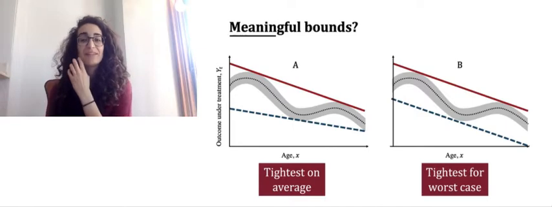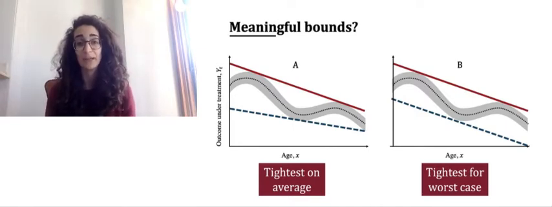The optimal estimates can vary on an application-by-application basis. For example, the bounds in A give the tightest intervals on average, but you might notice that they are wider for younger people as compared to older people.